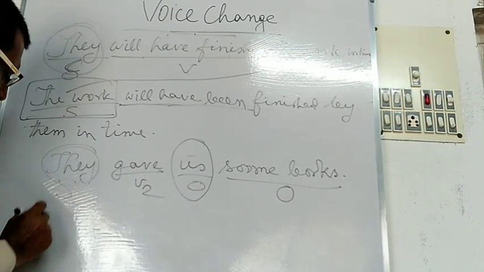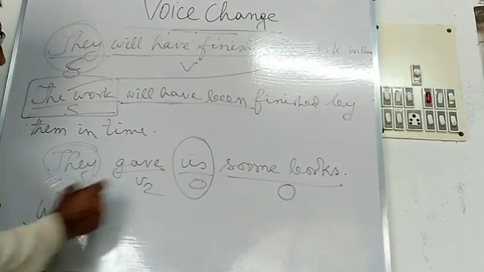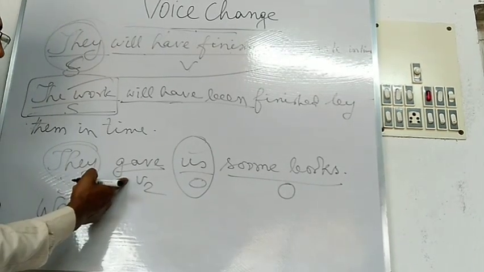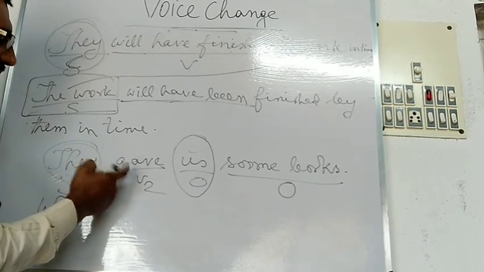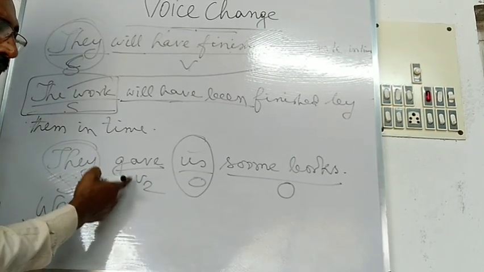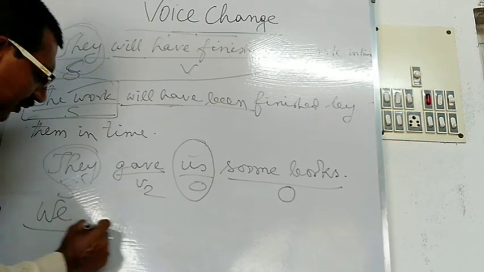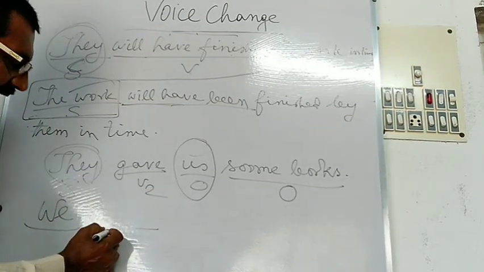So you have to change it in the passive sentence as we. Here gave is used as the V2 form, that is, past indefinite form is used in the active sentence. So you have to use the verb just after it.